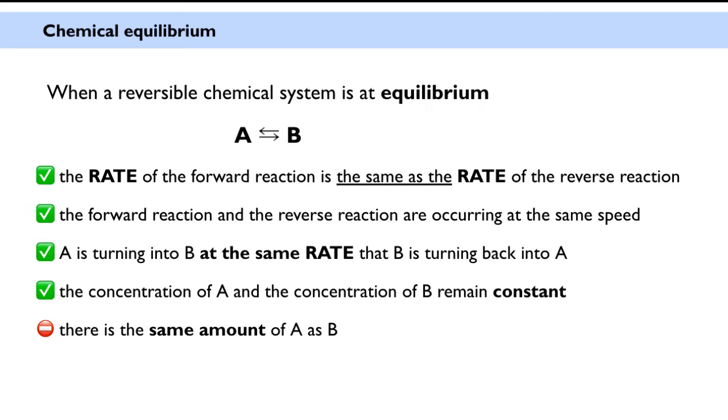Now, this is important. That does not mean that there has to be the same amount of the reactant as product, of A as B, at equilibrium. There can be different amounts of A and B at equilibrium. There can be different numbers of moles. There can be different concentrations from each other, as long as the rate of formation of A is equal to the rate of formation of B. That is really what equilibrium means. Let's look at an example.